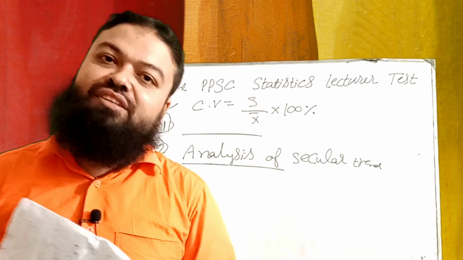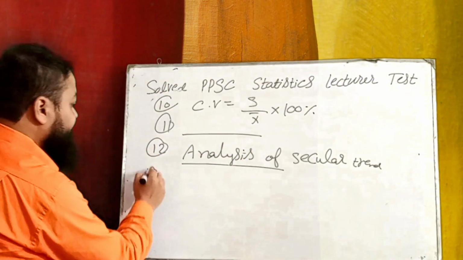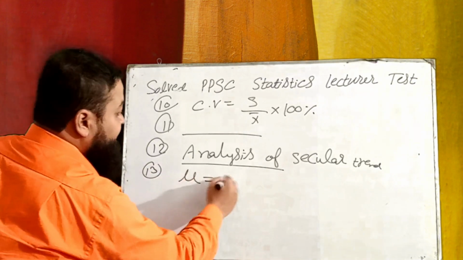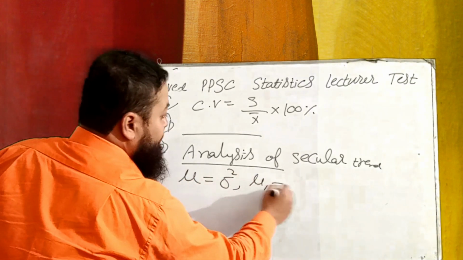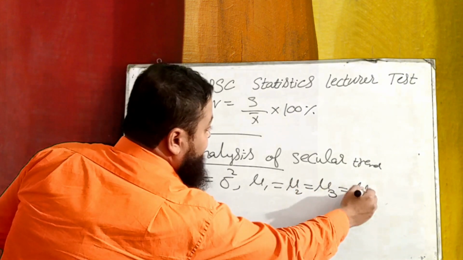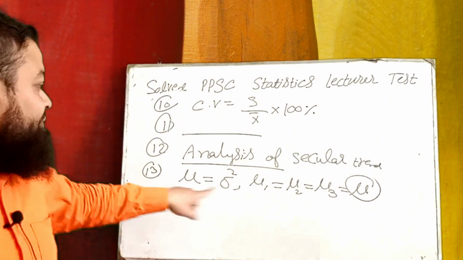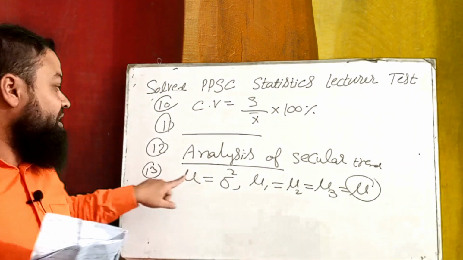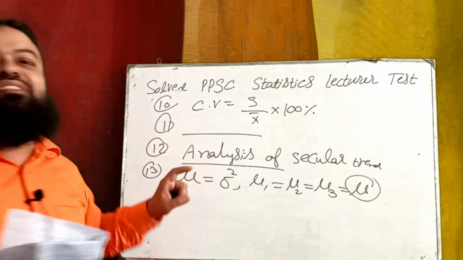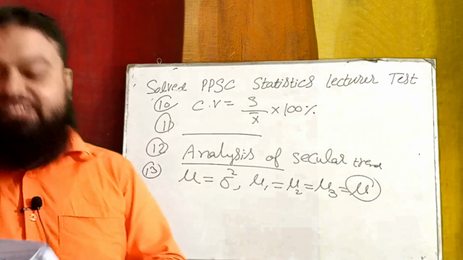I discussed in my lectures the Poisson distribution. Some important things I discussed with you people: mean and variance are always equal. The first moment about the mean is equal to the second moment about the mean, equal to the third moment about the mean, always equal to the population mean, its parameter. That was question number 13 in the PPSC paper. Mean and variance are always equal, not less, not greater than. These are equal in the Poisson distribution.